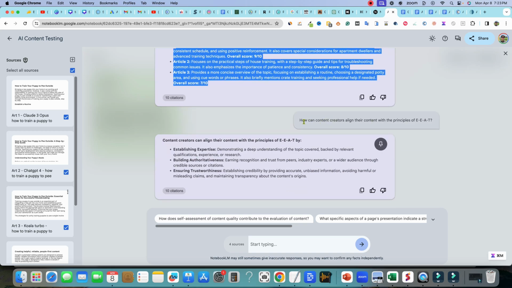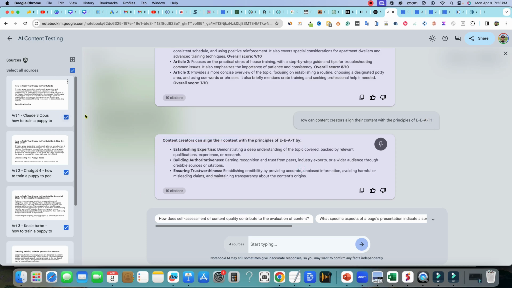And then we can go, ask different questions like how can content creators align their content with the principles of EEAT? And then it gives us some information right over here. So you can imagine you could use this for so many different things, but the bigger you build up your knowledge base over here and then direct it where to use, it actually is smart enough to gather information from all of the sources right over here. I believe you can have up to 20 sources over here, and each source can have up to 200,000 words from the research that I did. So you could build yourself a massive database of information on a very specific use case. In this case, I'm going to build this up for just testing for you guys, okay?